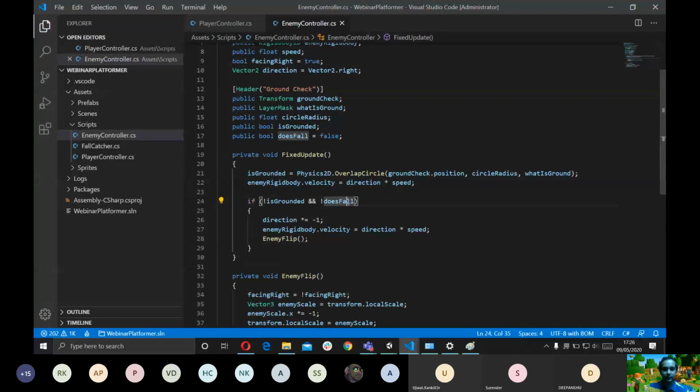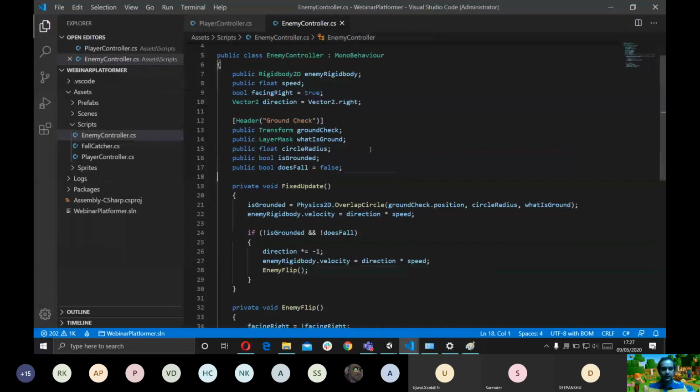The new thing is the doesFall boolean. So what is doesFall? doesFall is a public boolean. What do we actually want from a following enemy? We don't want the enemy to just go crazy. We want it to keep going in the direction that we wanted. So for that, I have created another boolean, doesFall. That means if the enemy is not colliding with the ground, that means it's about to fall off, and we have set the condition that it shouldn't fall, only then invert its velocity and flip the enemy.